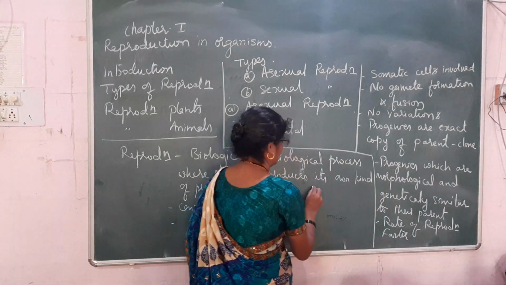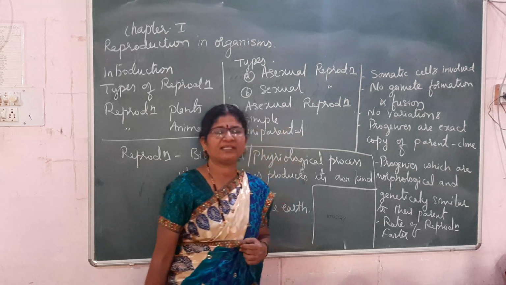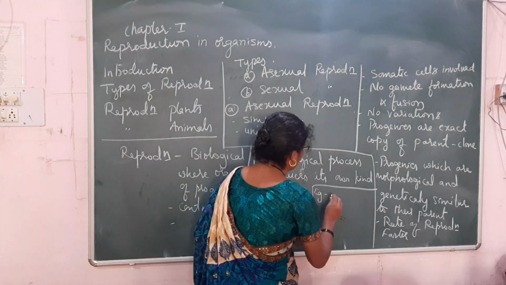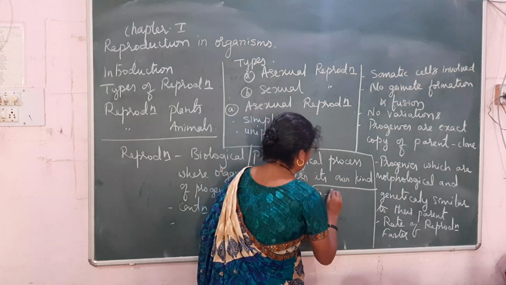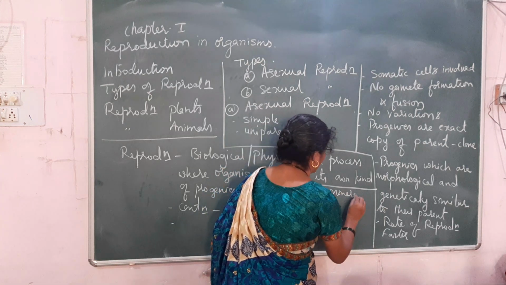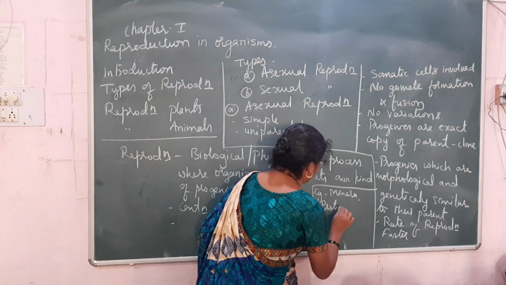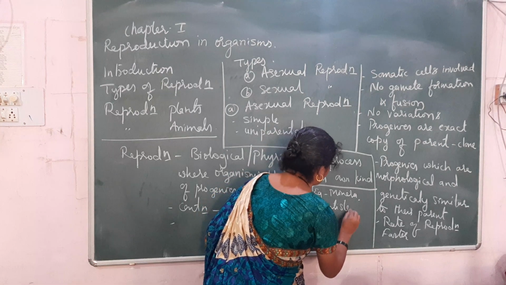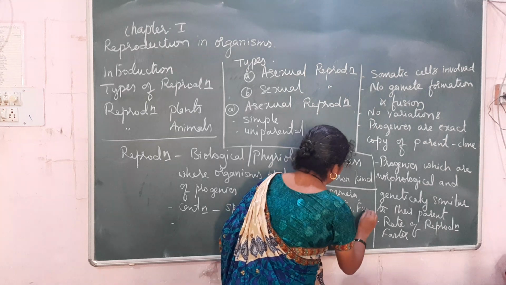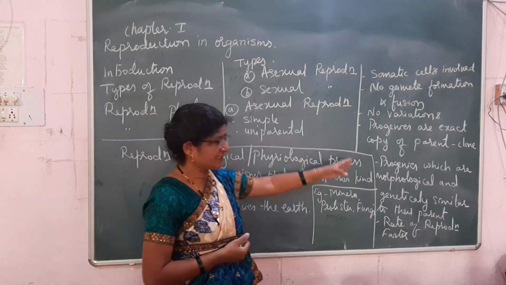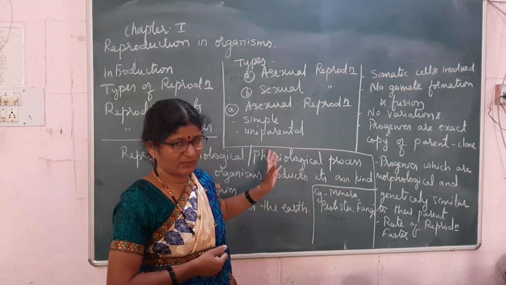This asexual method of reproduction occurs in lower organisms like Monera, Protista, or we can write Protozoa, and even in some fungi. So these are the characteristic features of asexual reproduction.